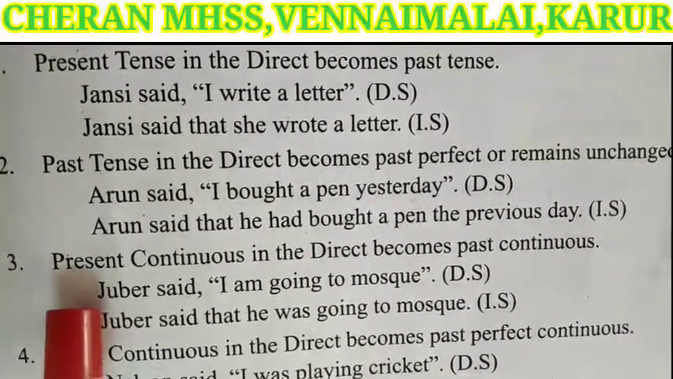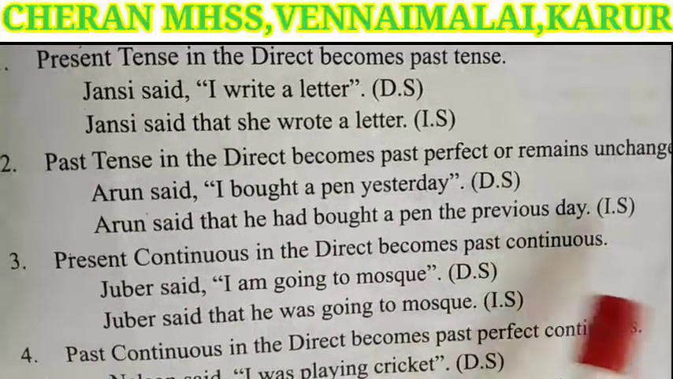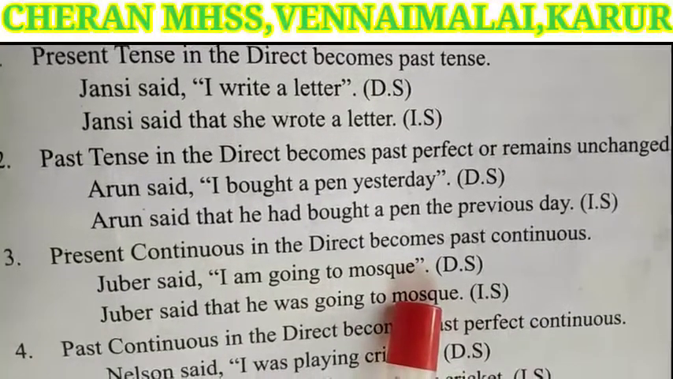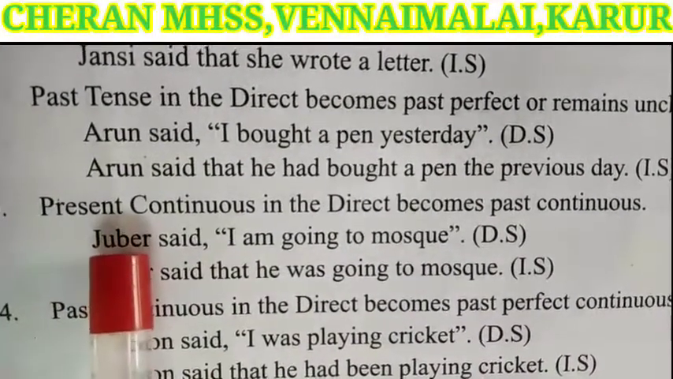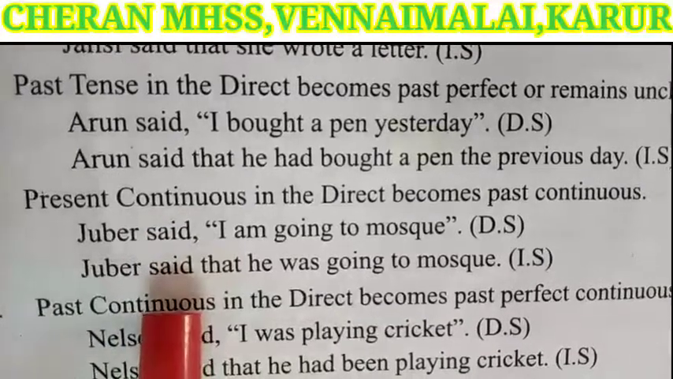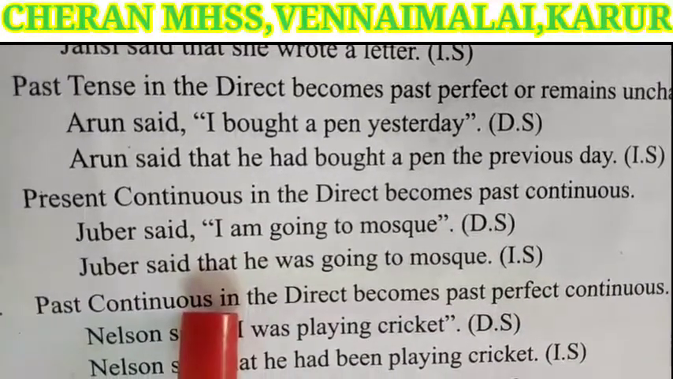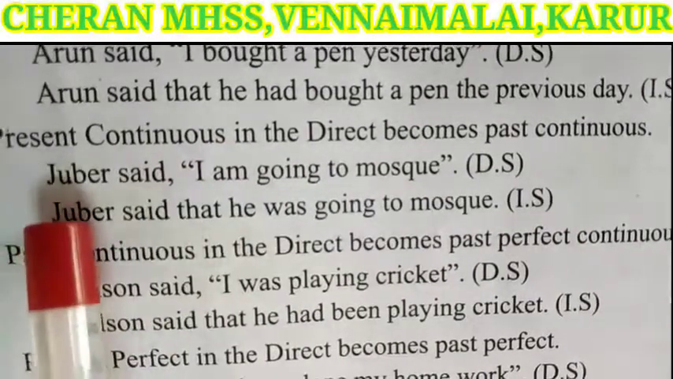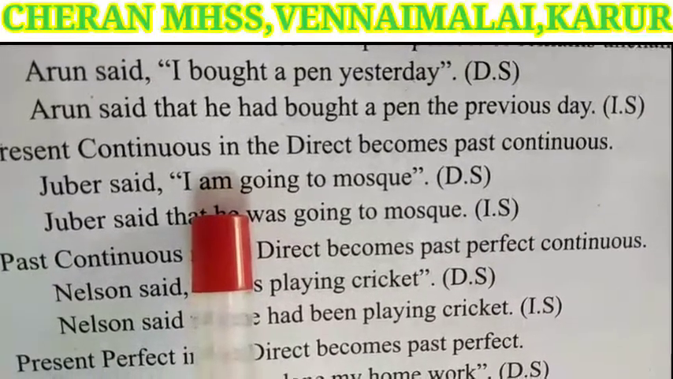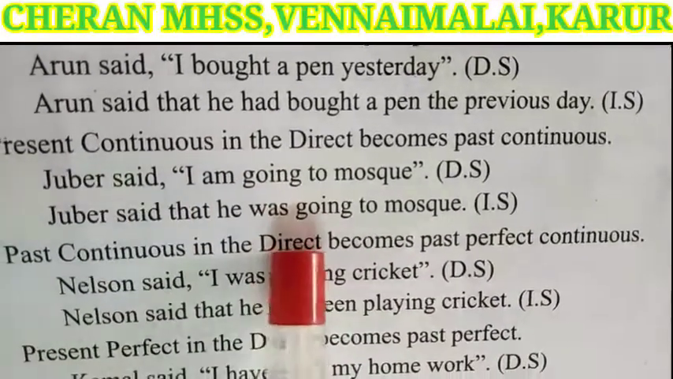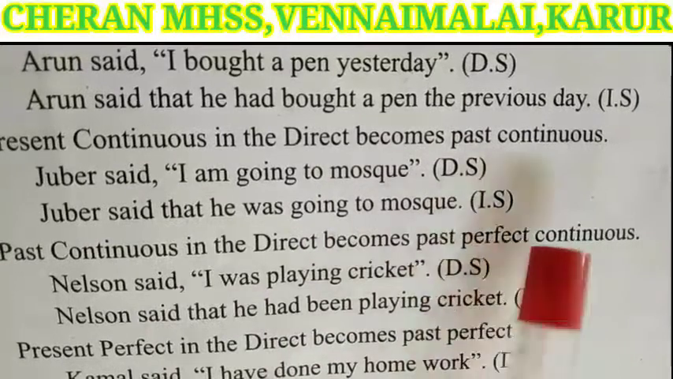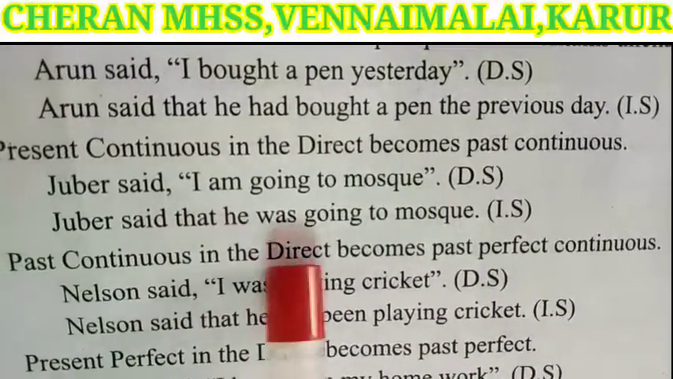Next one: present continuous in the direct becomes past continuous. Juber said, "I am going to the mosque." Juber is the speaker, the same Juber will come. The reporting verb said is also the same. Instead of the comma and quotation marks, we have added that. I is a first person pronoun, so the speaker's pronoun is he. Am going is present continuous tense. To change it into indirect speech, we write was going. The mosque is the same. So the answer is Juber said that he was going to the mosque.